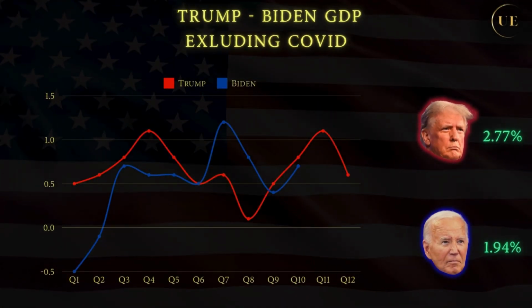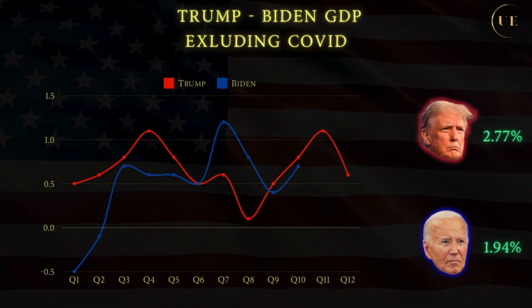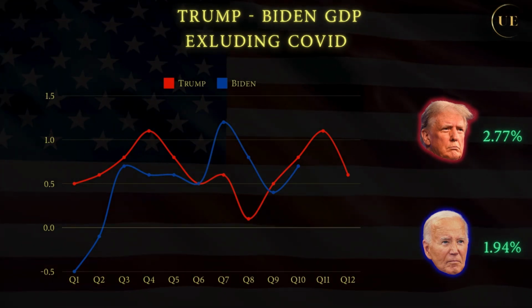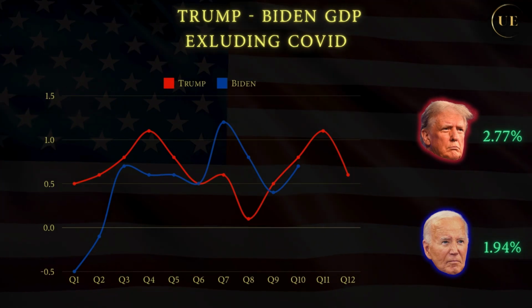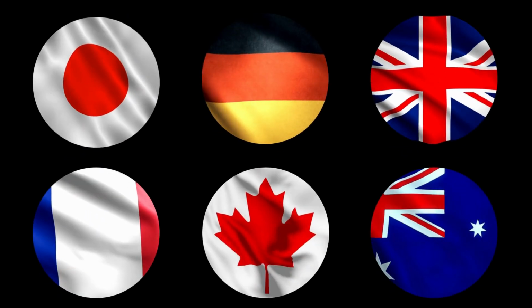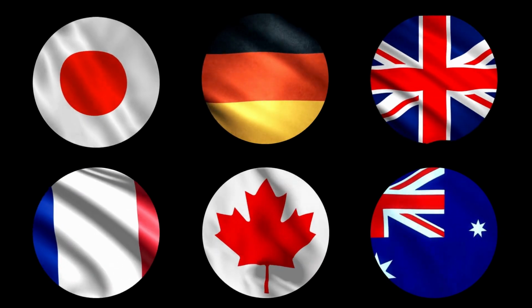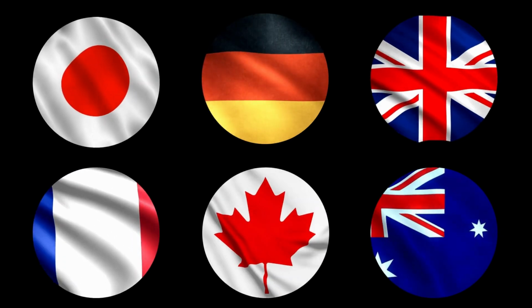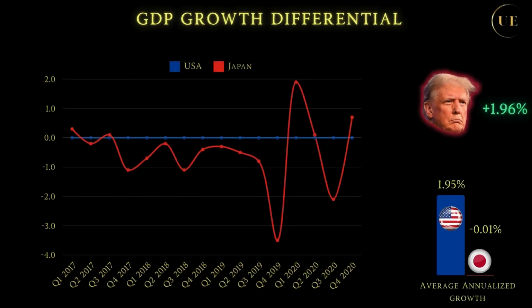Excluding those years may seem random, but as you will see shortly in comparison with other economies, it's actually very pertinent. The countries to which USA will be compared are Japan, Germany, UK, France, Canada, and Australia. They are all developed economies, and the comparison with them seems most relevant. This is how to read these graphs. The US growth rate is standardized to 0, so the graphs do not show absolute growth, but rather overperformance or underperformance of the given countries relative to USA in each quarter.